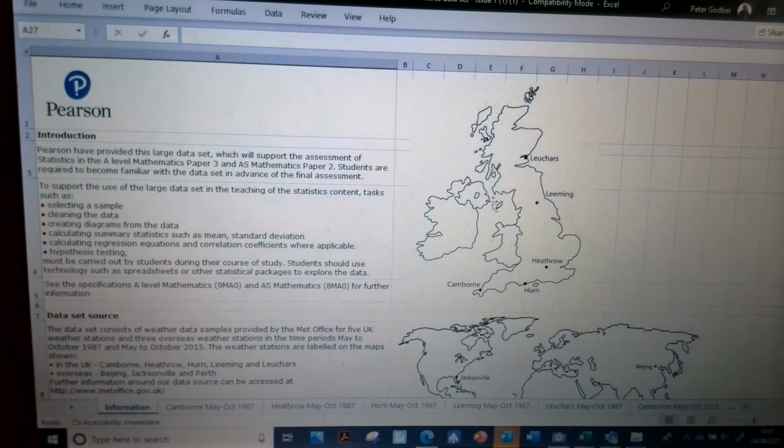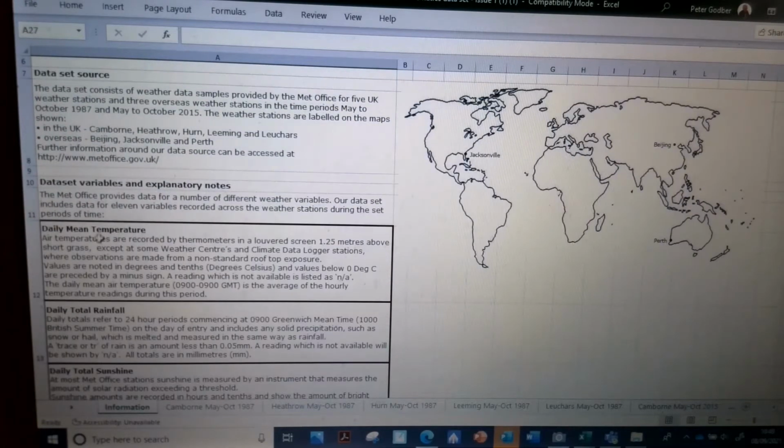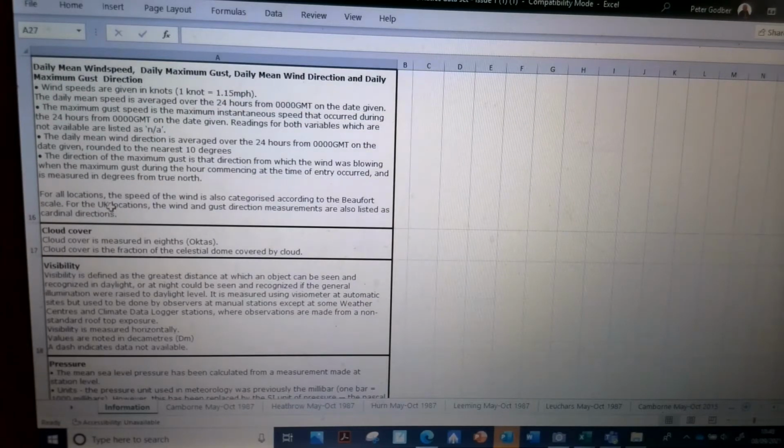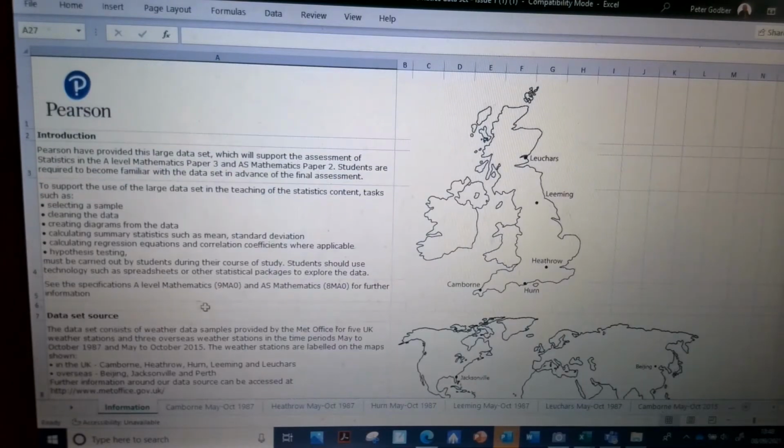So there's a map of the UK here. There's an introduction here saying that you'll need to be able to select a sample. We've done that. Talking about cleaning data, calculating regression, hypothesis testing, all that sort of stuff. Do not worry about that yet. What we do need to learn a bit about is making sure that you know what this is. So you will need to go through these in your own time and make sure you're happy with them. I will pull up a few things now and we'll go through a few questions on it.